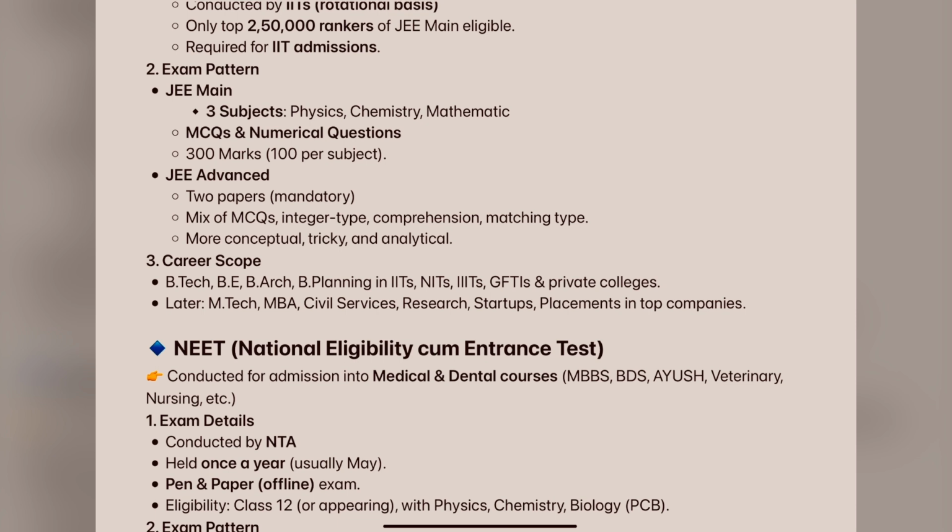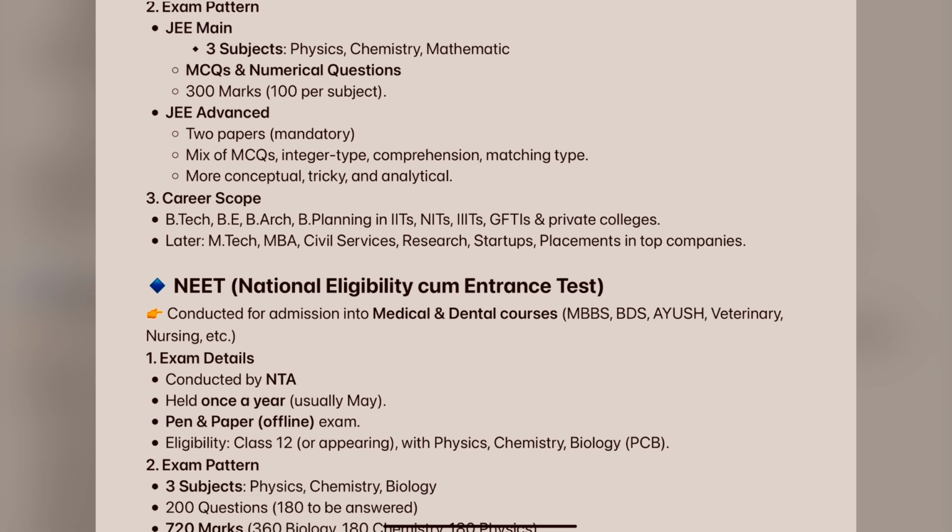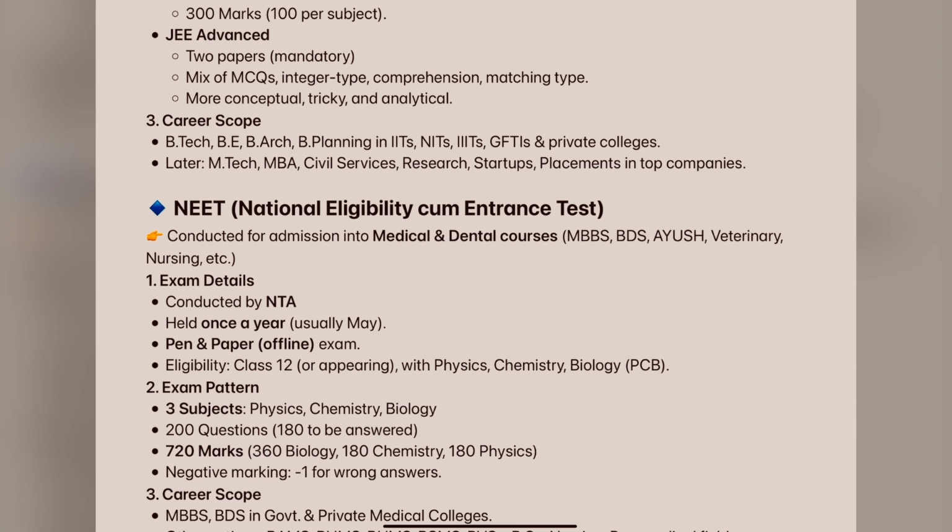Now, what is the exam pattern? JEE means we have three subjects: physics, chemistry, and mathematics, with multiple choice questions and another section of numerical questions. Each subject is 100 marks, and totally for the three subjects we have 300 marks. In JEE Advanced also we have two papers, which are compulsory to write. It is a mix of multiple choice questions and integer type questions. Sometimes comprehension and matching type questions are also given. More conceptual, tricky and analytical questions will be asked in Advanced.